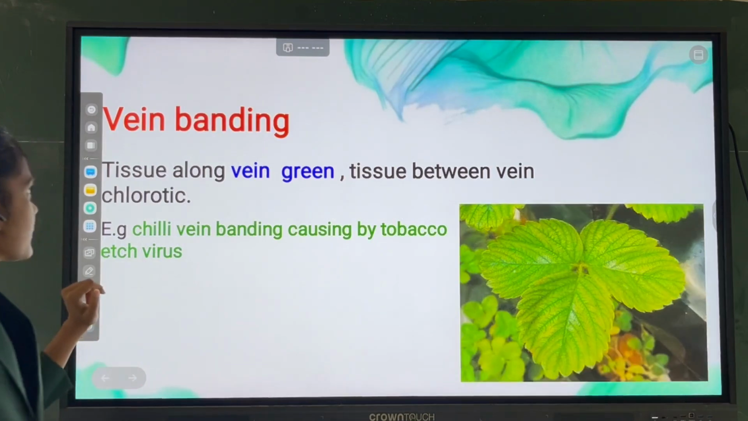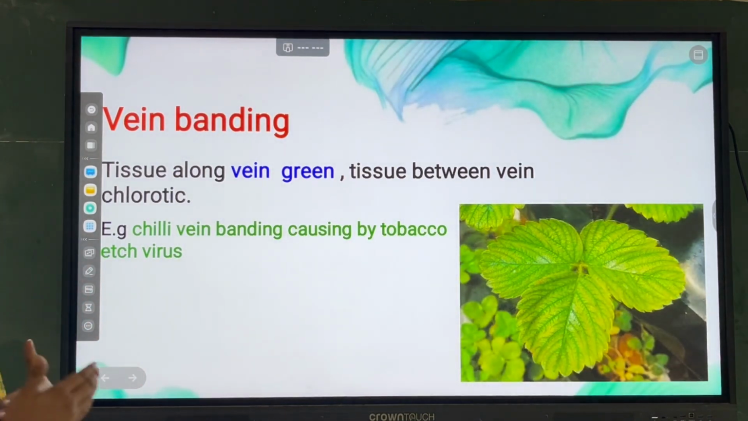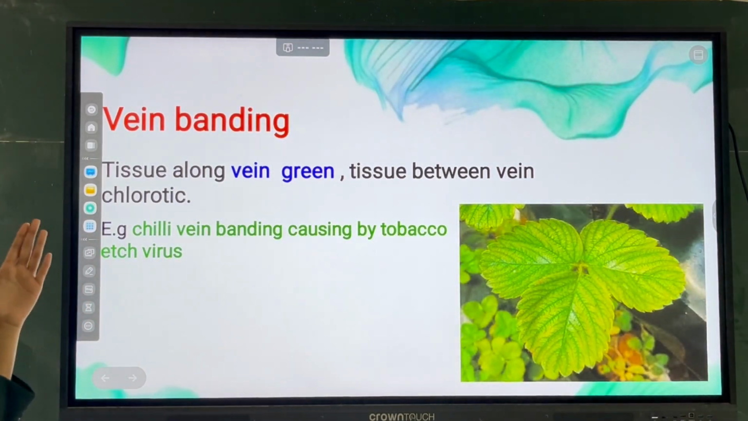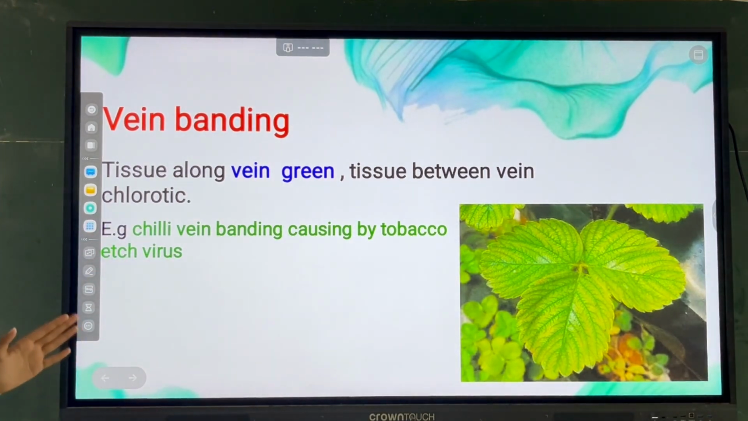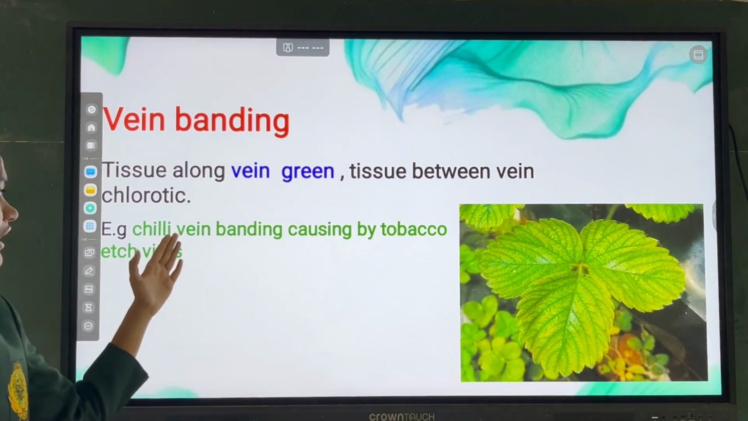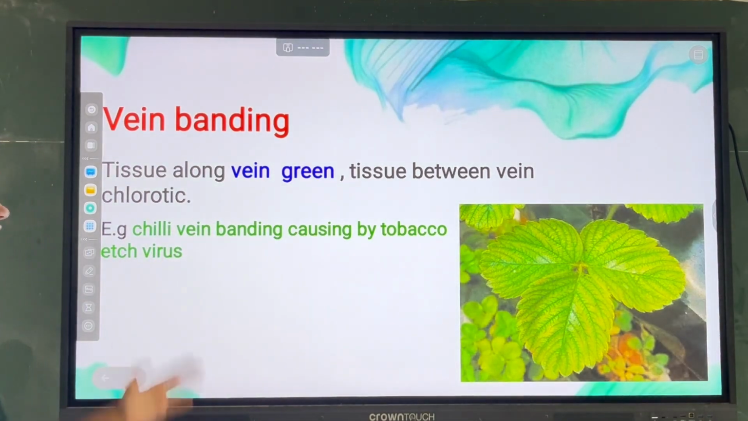And the next symptom is vein banding. This is opposite to the vein clearing, in which tissue along the vein is green and tissue between the veins are chlorotic. Examples of vein banding are chili vein banding caused by tobacco etch virus.